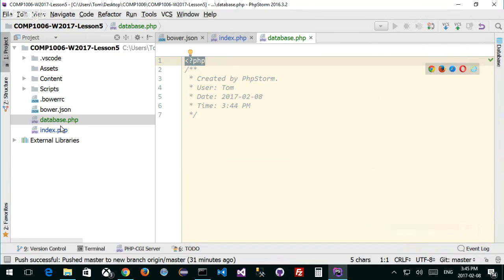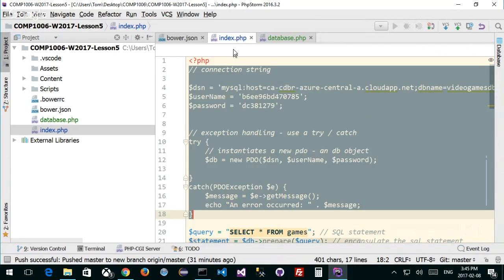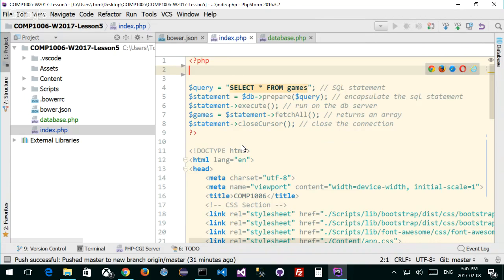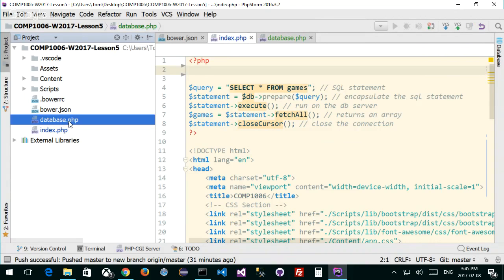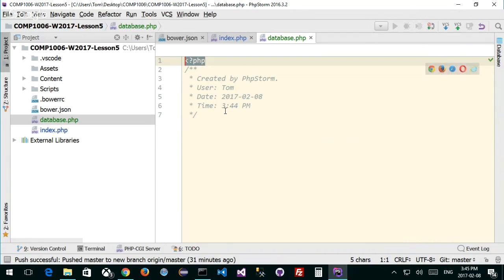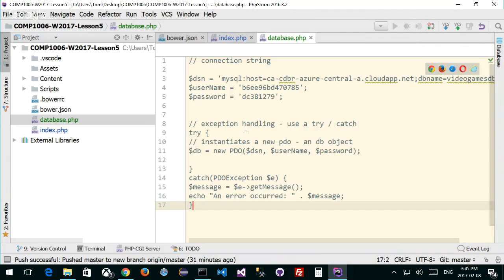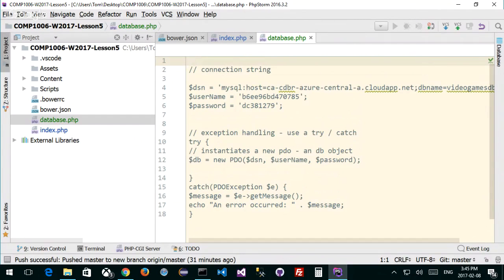All right, so what I want to do then is, like I said, go in here inside my index.php, grab all this stuff, so Control X, it's all gone. And I want to go back into my database.php and replace all this stuff, Control V, and it's in there. Oh man, what did I miss? My PHP tag, that's what I missed. So I'm going to go up to the top and put them in myself.